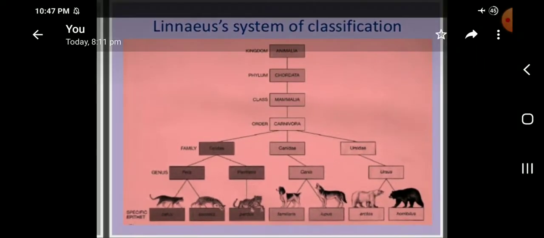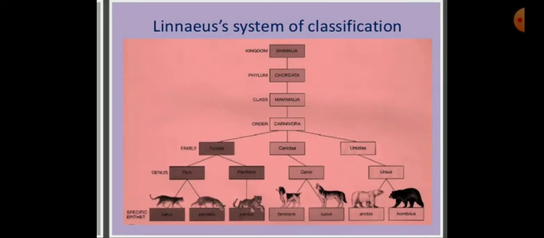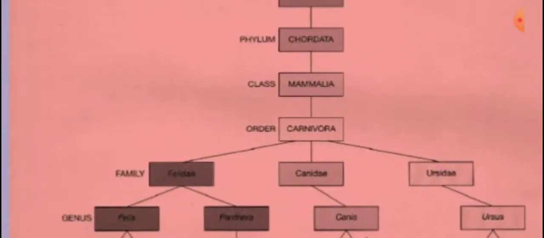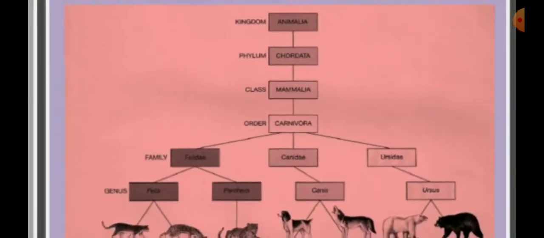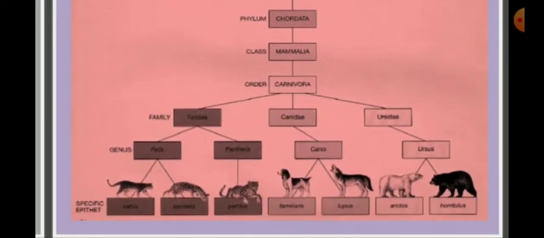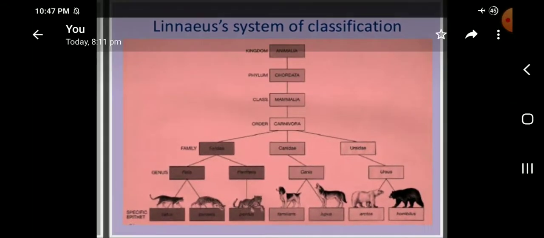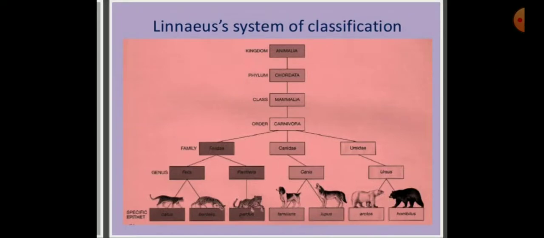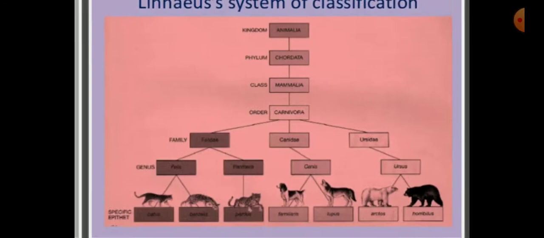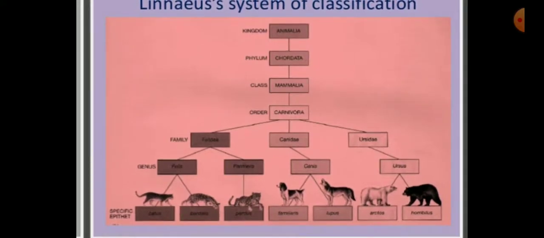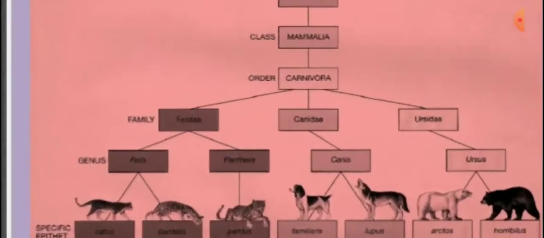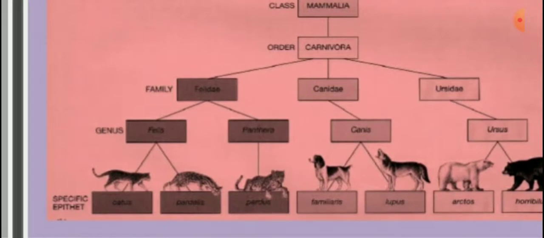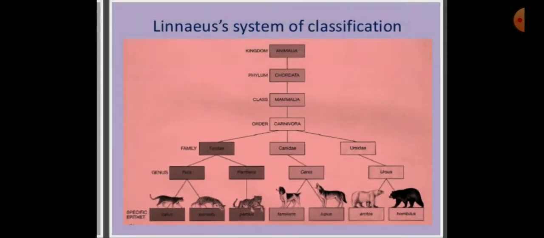The Linnaeus system of classification: kingdom, phylum, class, order, family, genus, species. That is Linnaeus classification. Can you understand?